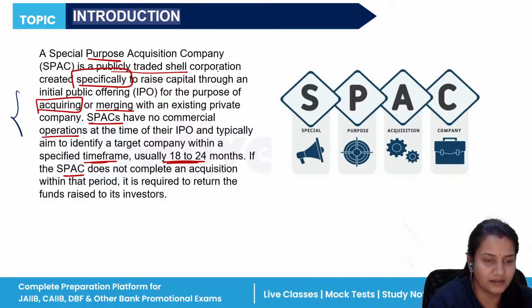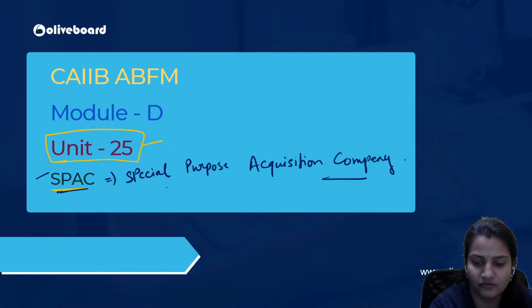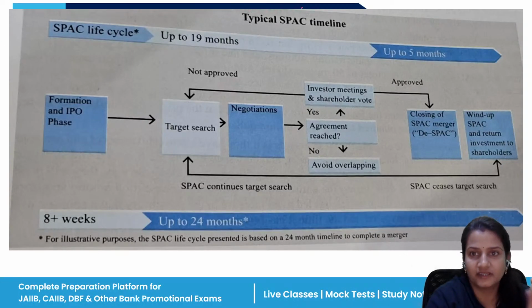That is, if the SPAC does not complete an acquisition, it has to return the funds raised to its investors. Now it will be clearer to you why, because I have explained it in this format. Now, what is the timeline?